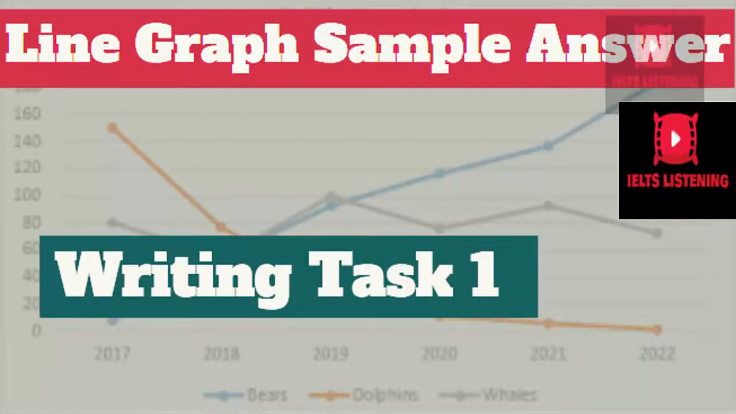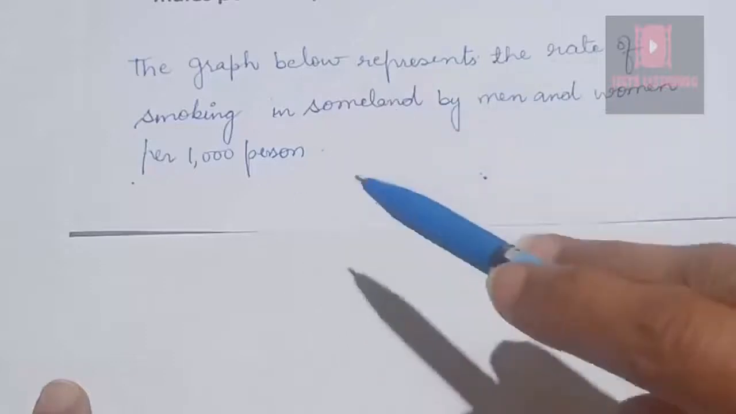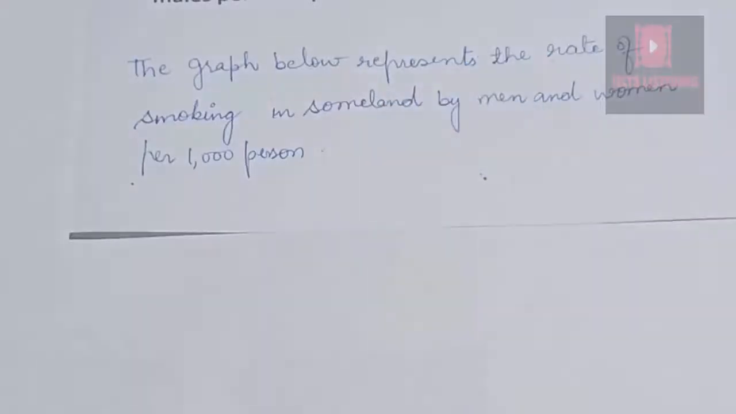So without wasting any time, let's start the video. Our question for today is: the graph below represents the rate of smoking in Sunland by men and women per 1000. Summarize the information by selecting and reporting the main features and make comparisons where relevant.